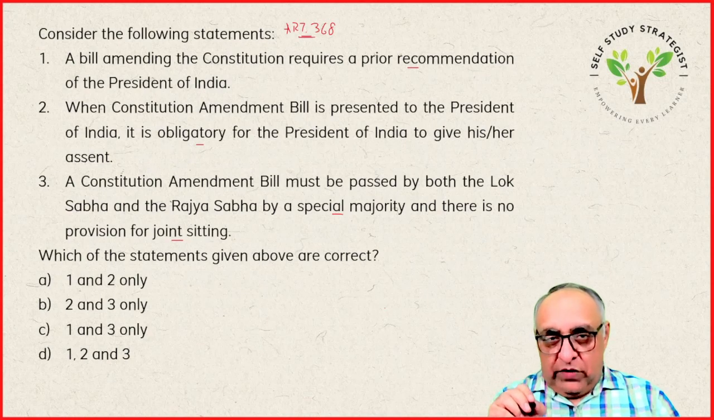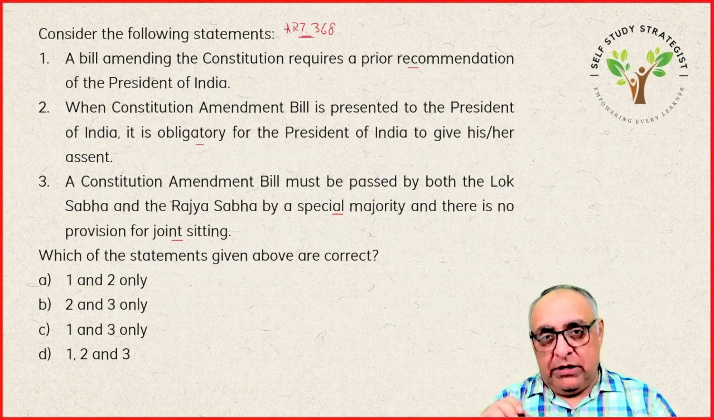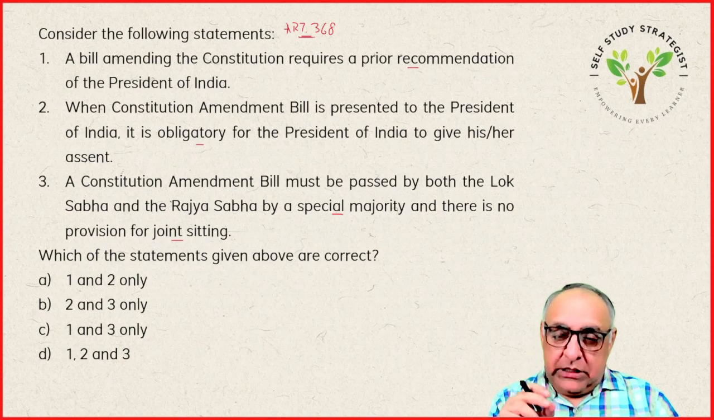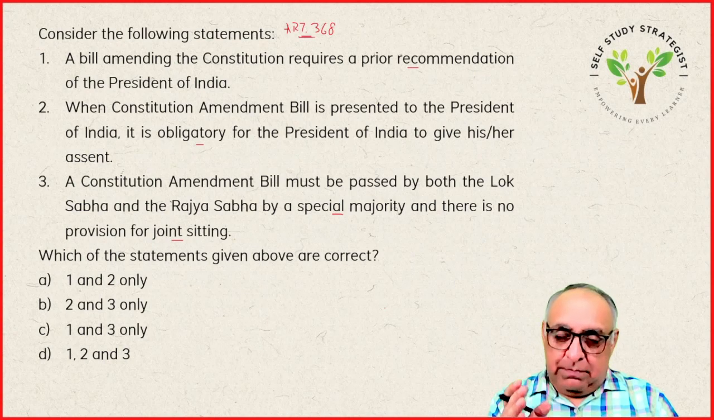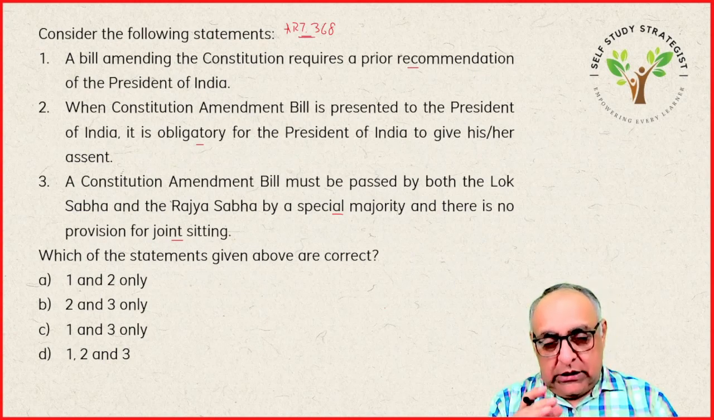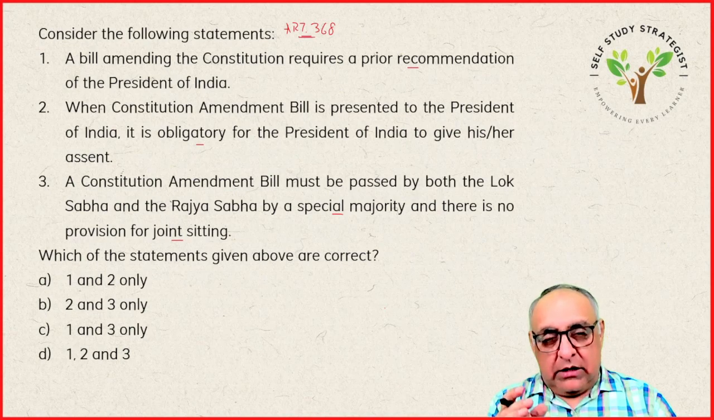And when a bill passed by both the houses is sent to the president for his assent, then the president may not exercise any of his veto powers. It is obligatory for the president to give his assent to the bill, and this bill means constitution amendment bill is required to be passed by both the houses of parliament separately. Separately means a joint sitting for passing such a bill cannot be held.